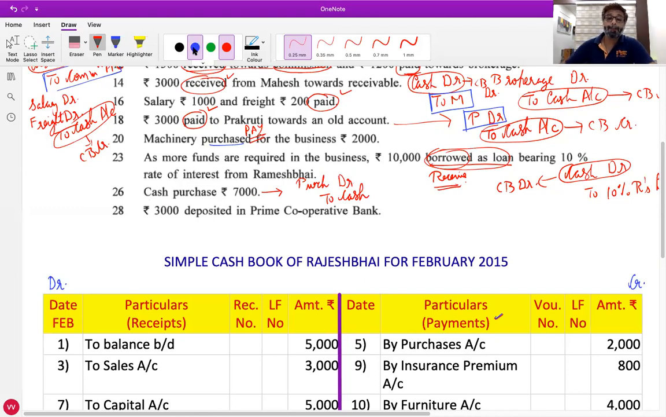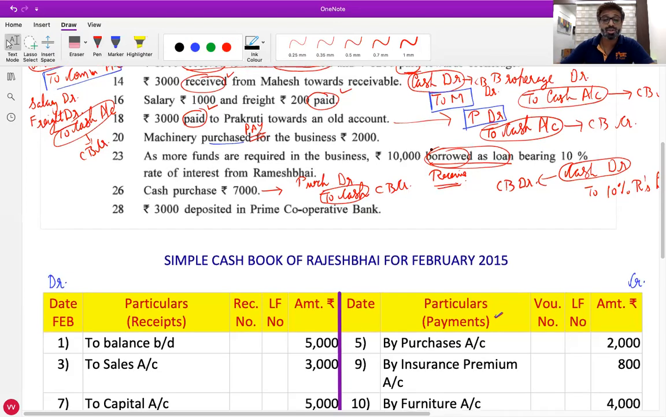Credit side. Why? Because we have purchased the goods. Tell me from the journal entry. Because cash account is credited, so it will come on credit side.